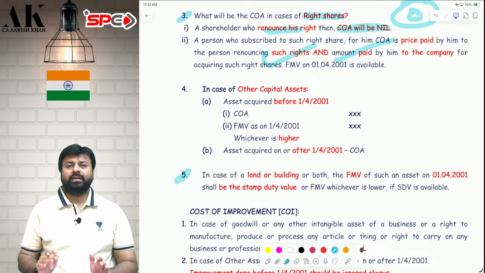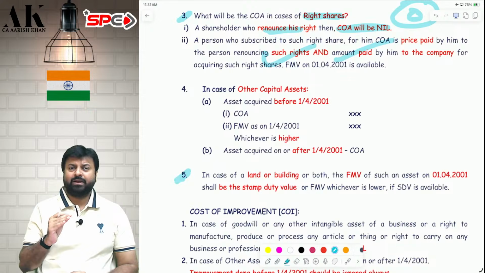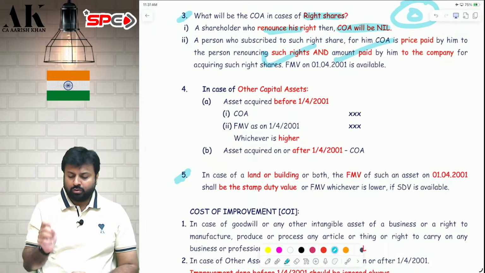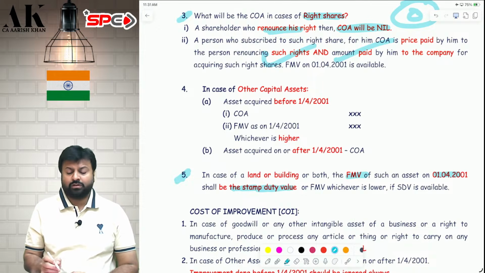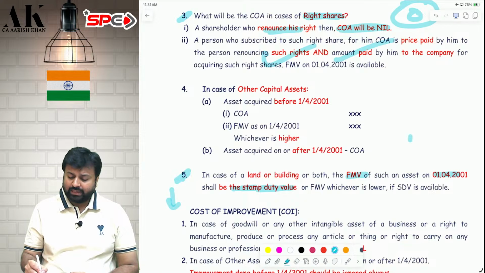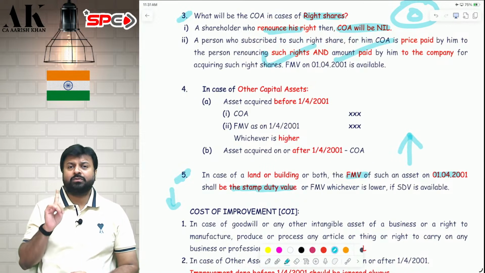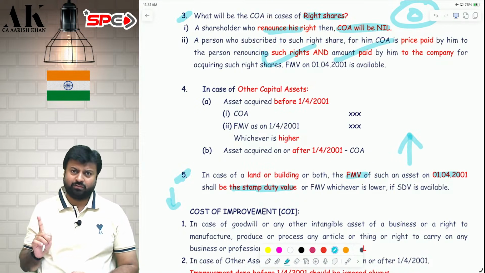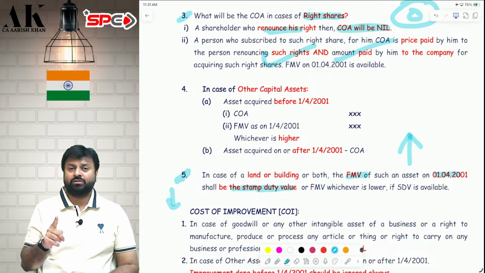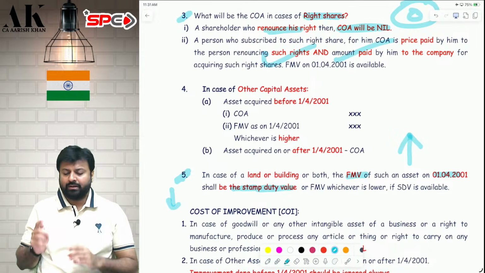Point number 5. In case of land and building, what is the cost of acquisition? If you have purchased the land and building before 2001, then you have to compare your FMV on 1/4/2001 with the stamp duty value on 1/4/2001, whichever is lower. Then whatever is the lower amount, you will compare with the actual cost, the purchase price, and whichever is higher will become your cost.